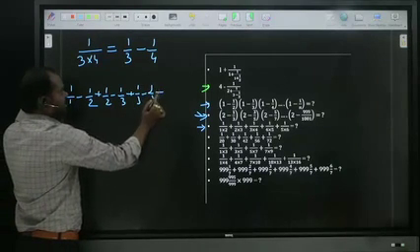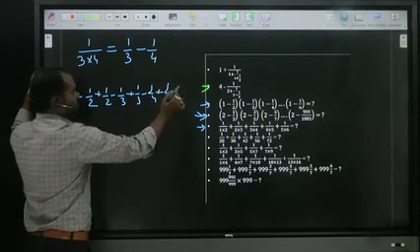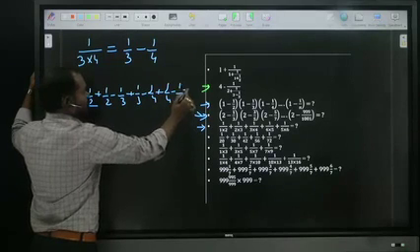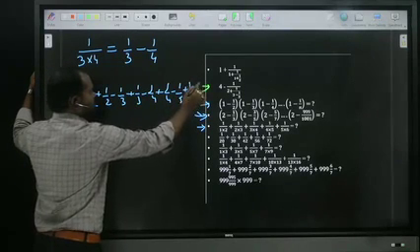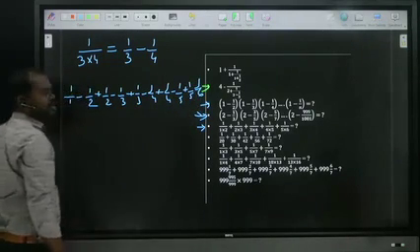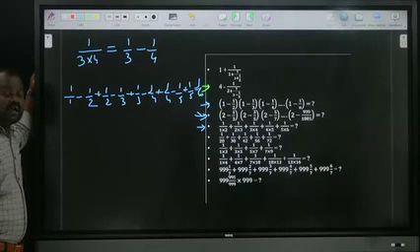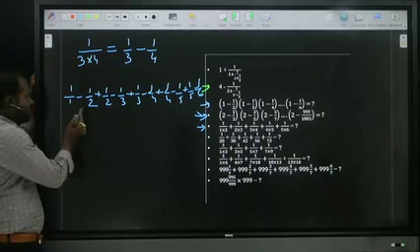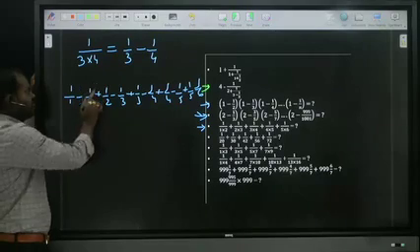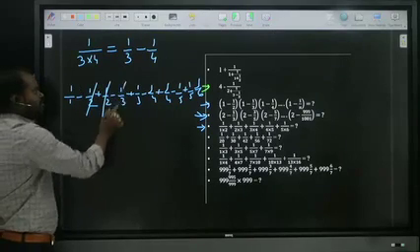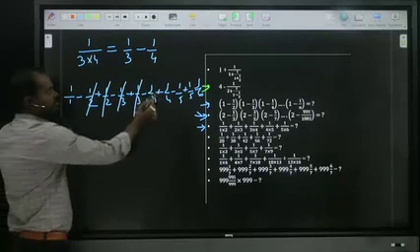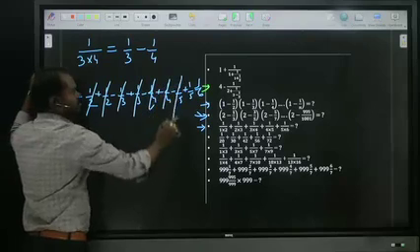Next one as 1 by 4 minus 1 by 5. Next one, 1 by 5 minus 1 by 6. Observe carefully what will get cancelled. Negative 1 by 2, positive 1 by 2 gets cancelled. Negative 1 by 3, positive 1 by 3. Negative 1 by 4, positive 1 by 4. Negative 1 by 5, positive 1 by 5.